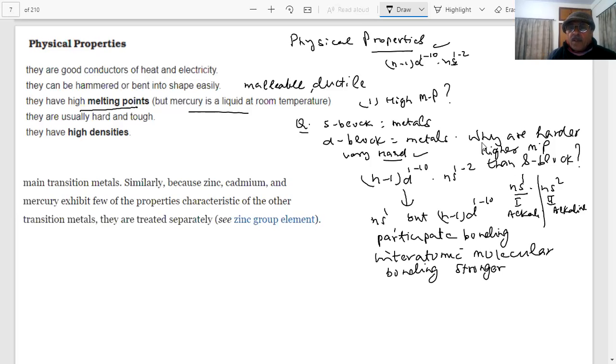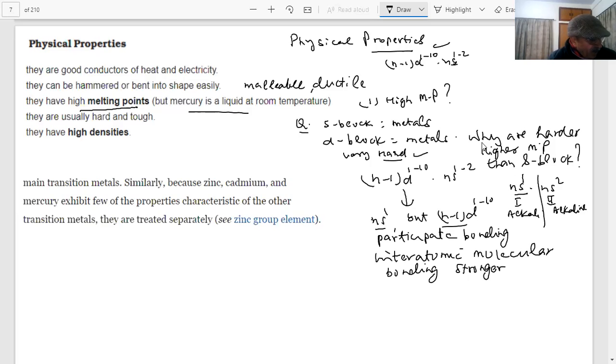Clear? They can form ionic as well as covalent type of bonds: the ns orbital forms ionic and the d forms covalent. So there are two types of bonding, and more electrons take part, the d as well as the s. The energy gap between ns and (n-1)d is very small.